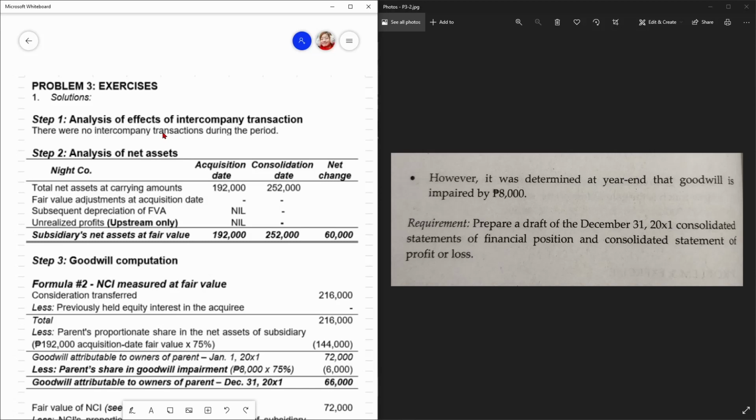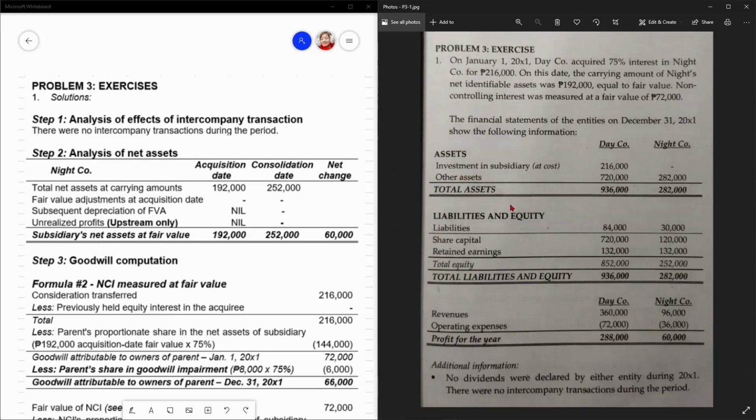So let's go to step 2, the analysis of the net assets. As you can see here, at the acquisition date, the carrying amount of our net asset is 192,000. At the consolidation date, it is 252,000 na, yeah, for the subsidiary. Then we have no fair value adjustment because the carrying amount of our net asset is equal to its fair value, the 192,000. Subsequent depreciation of fair value adjustment, wala rin. And unrealized profits for upstream transaction, wala rin kasi wala tayong intercompany transaction.